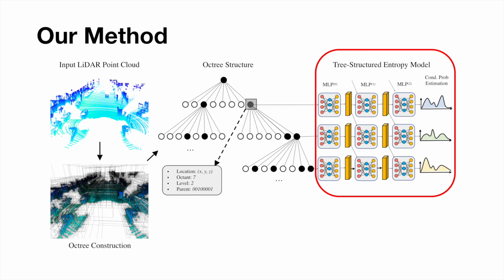Next, we perform entropy coding to further compress this byte stream. The key intuition behind entropy coding is to encode high probability symbols into short codes after estimating a distribution for each symbol. If our estimates are close to the true distributions, we can achieve lower bit rates. Thus, we designed a tree-structured entropy model that exploits the hierarchical structure of an octree to better estimate the probability of a symbol appearing at each node.